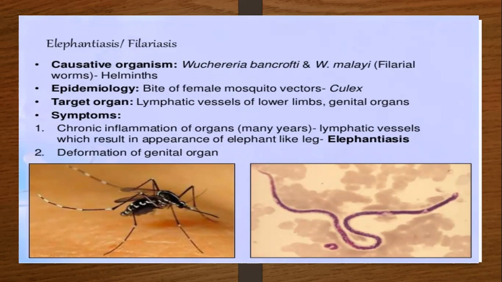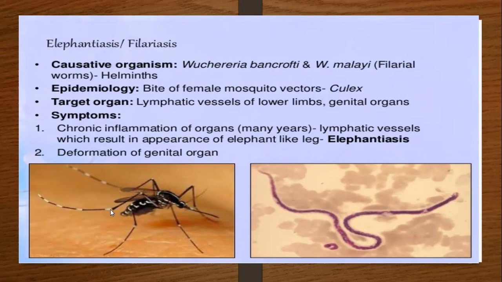The name of that mosquito vector is Culex. So the bite of the female vector mosquito Culex is responsible for the transmission of elephantiasis or filariasis from person to person.